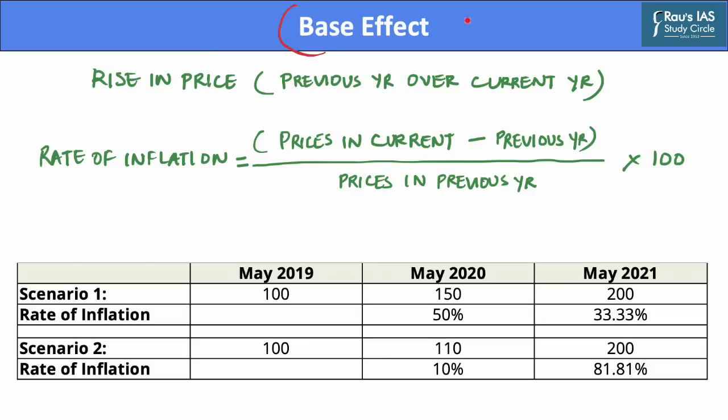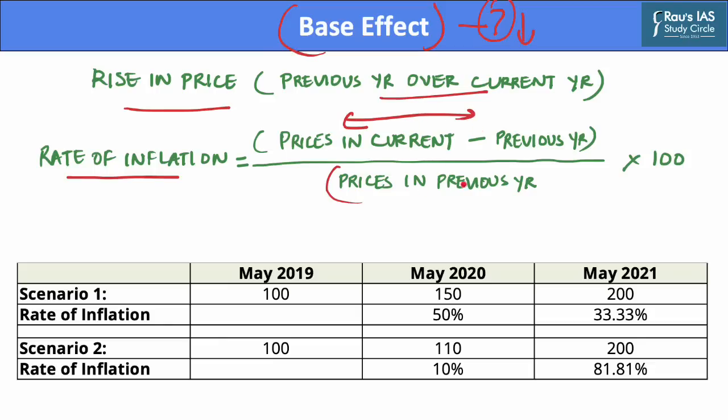Additionally, we also hear about a term called base effect. What is base effect? Let us understand in the slide below. Base effect refers to the impact of the rise in price level in the previous year over the corresponding price levels in the current year. As you can see, the rate of inflation refers to the difference in prices over the period of 1 year divided by prices in the previous year, and this amount is multiplied by 100 to get a percentage. Now refer to the scenario to understand the base effect.